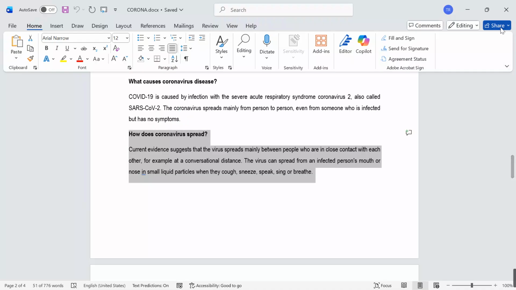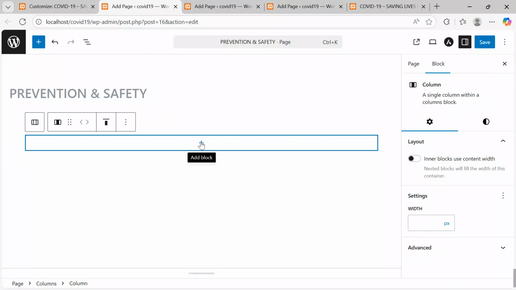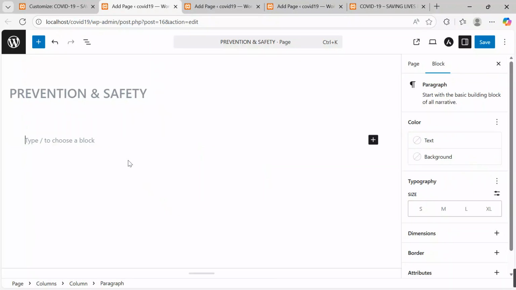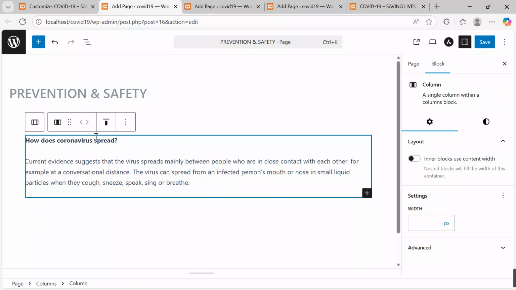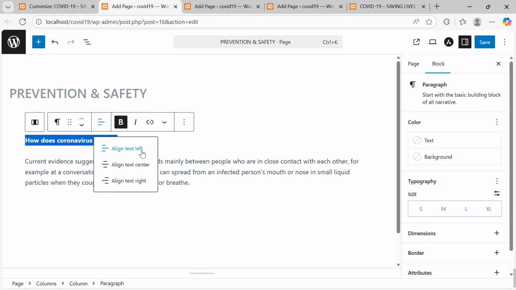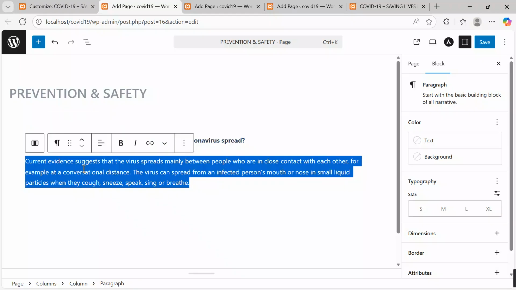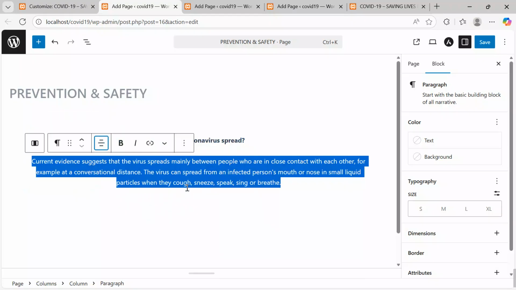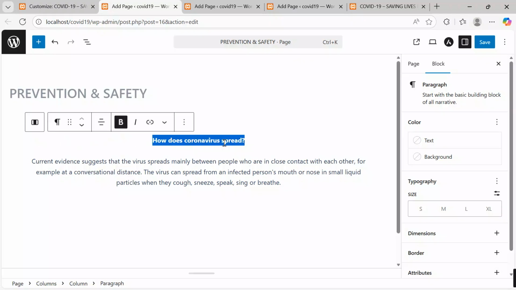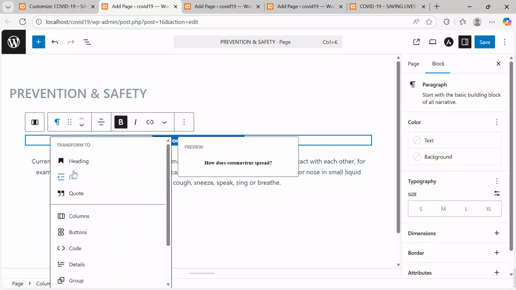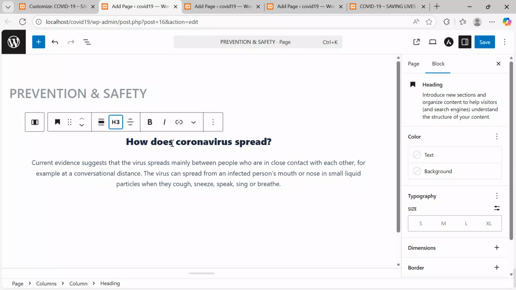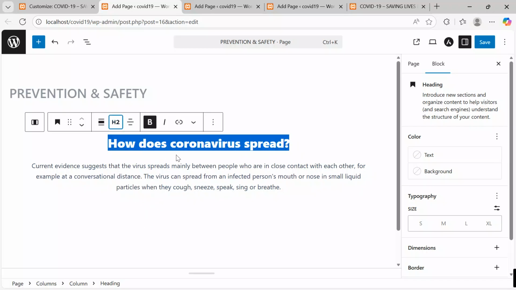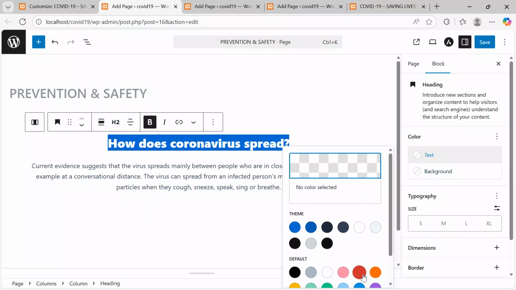Control C, come back under the add block option. I insert a paragraph, Control V. Yes, after I can go on, highlight my heading, align it center, and then this, come align it center. Then after, highlight the heading, come to paragraph, under heading, we want to keep it at around 3. Okay, let's keep it at 2. And then text color, I want to take red.